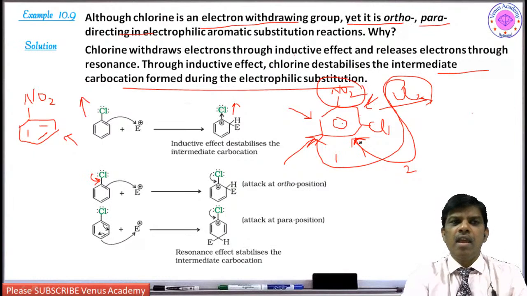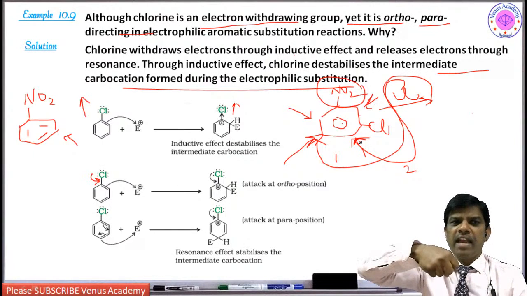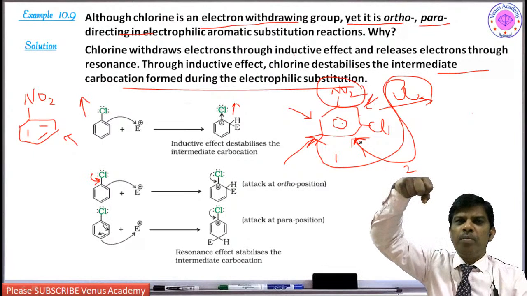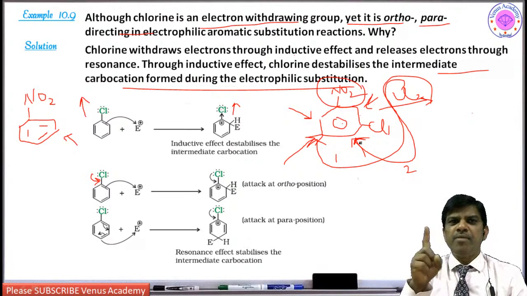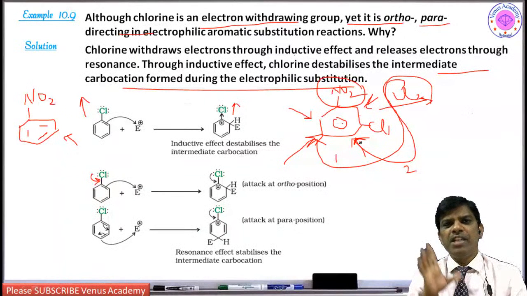That is why, when you find a nitro group, a withdrawing group, it is a meta directing group. So please remember, nitrobenzene, when you do the nitration, electrophilic substitution, is going to form meta-dinitrobenzene.